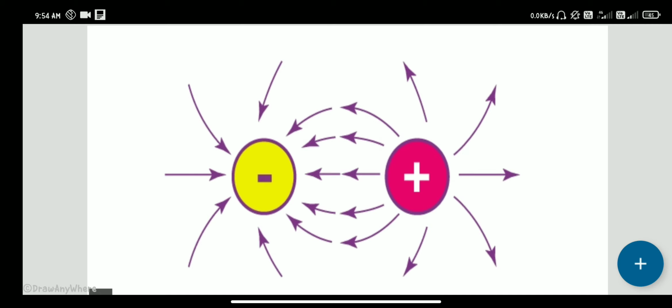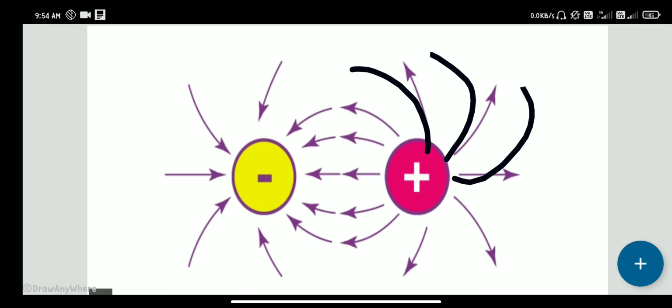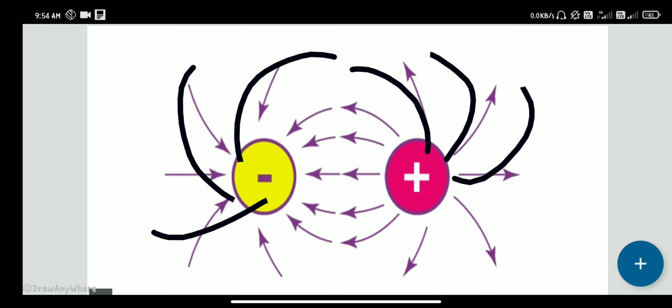Here the surface is having 90 degrees, yes or no? This is the first property.